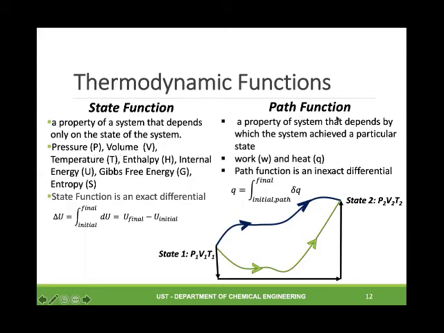Path function is the inverse. This is a property of a system that depends on the path by which the system achieved a particular state. Examples include work and heat, and they are inexact differentials. In the case of q, q is equal to the integral of dq from initial to final path. Take note that in most of the references and PChem books, path functions are written in small letters.